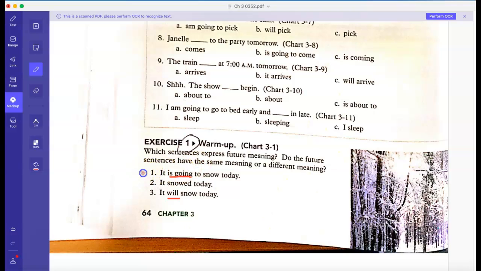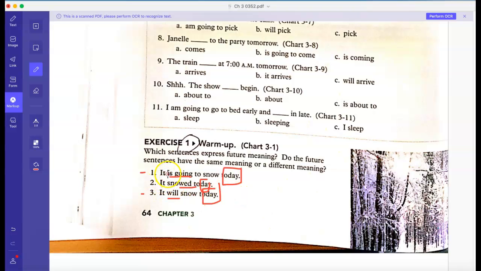So in this case, which ones have future meaning? And so I've already done that, 1 and 3. This one, of course, is the past tense, okay? So one thing they're trying to point out here is you can have the word today, okay, and you can talk about the past or the future with a word like today.